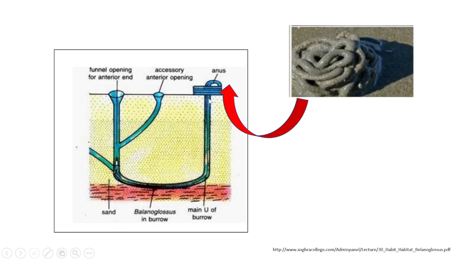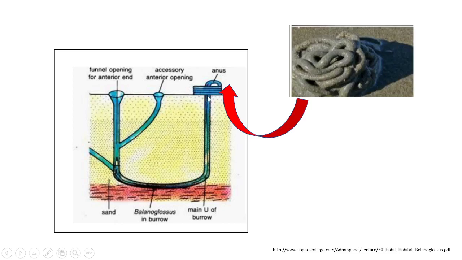So to differentiate the anterior from the posterior, the anterior opening will be funnel shaped and will have branches. You can see a Balanoglossus inside. This is the head region. You can see the proboscis here, and this is the tail region. You can see the anus here. Another thing shown here is that you cannot see this funnel shaped structure from outside on the seashore. You can see only an opening, but this thing will be visible clearly, and this is nothing but the casting of this Balanoglossus.